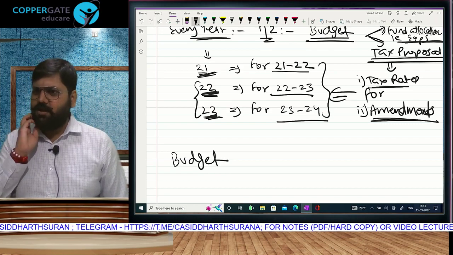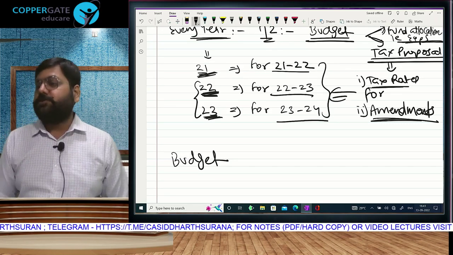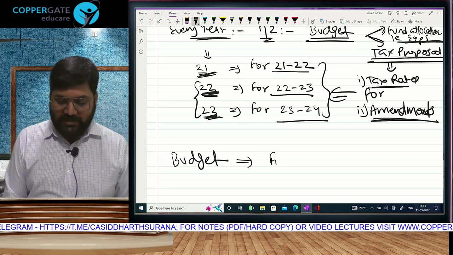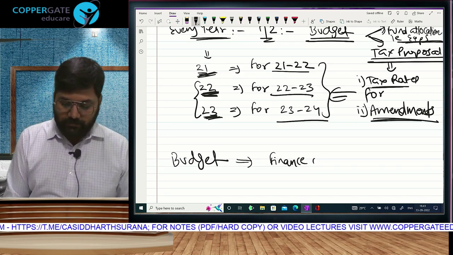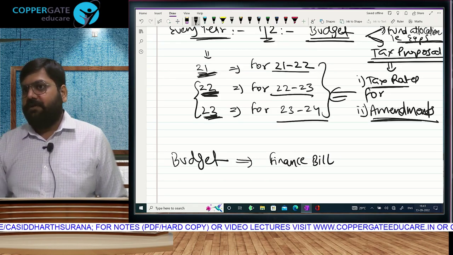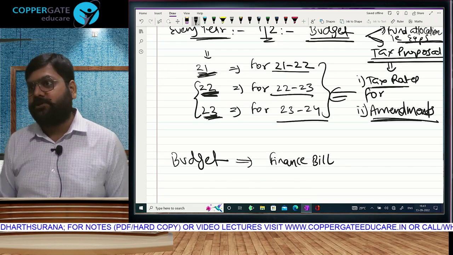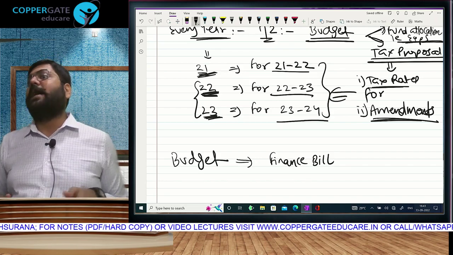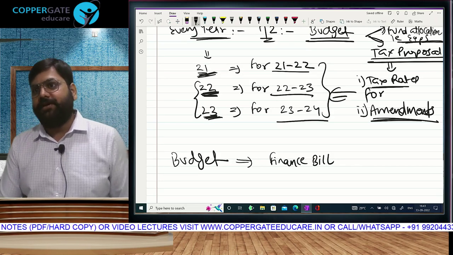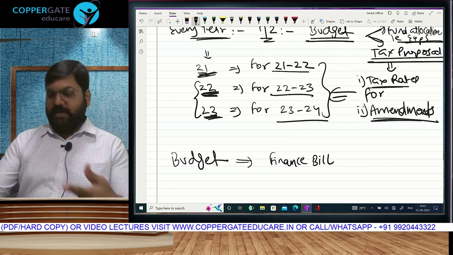Any finance minister, once the budget speech is over, we now call it a Finance Bill. While she is talking, it is only a proposal. Now the proposals are over. Bolo, mitro, all of you sitting in the parliament, these are my proposals.